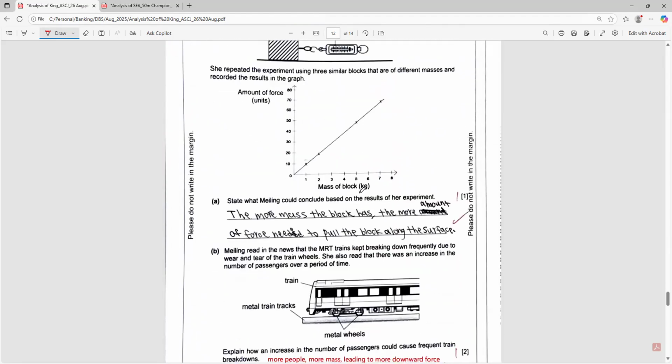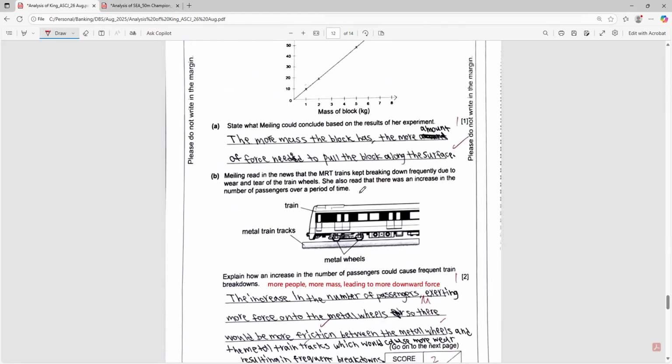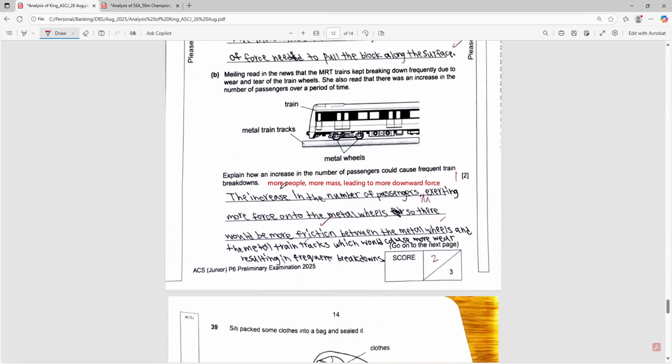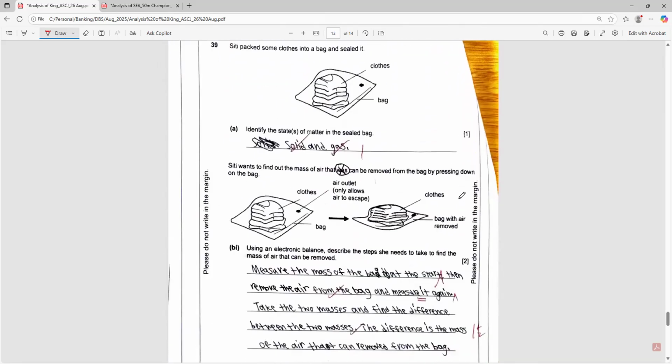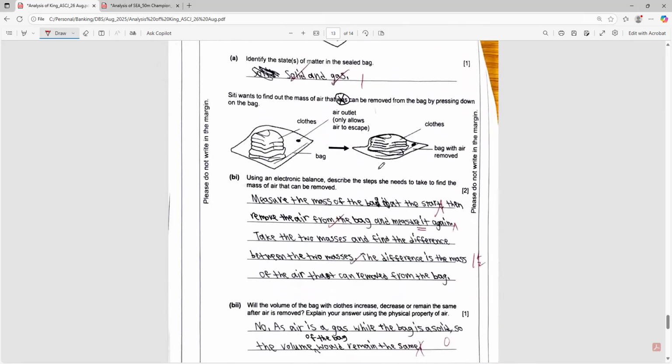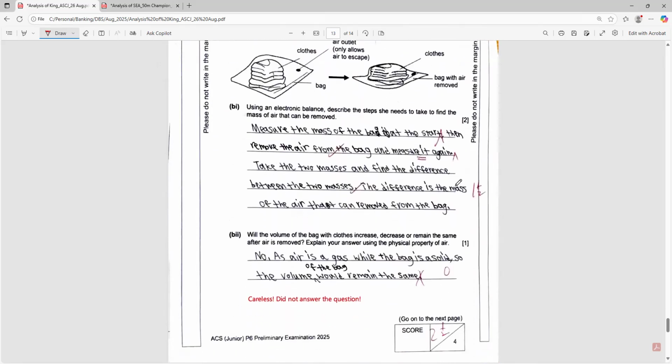So let's do a quick review of this question. Okay, this one I just highlight to here. More people will lead to more mass, leading to more downward force. So this part is missing. Okay, so take note of this. That's why the child got 1 mark deducted. And also this one is quite a good answer. Okay, half a mark deducted here because, okay, this one he did not answer this question. That's why he gets 0 mark.